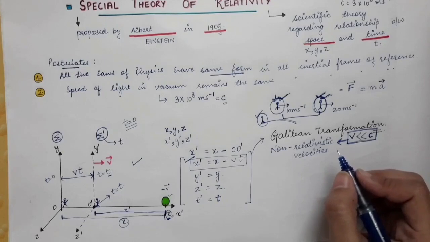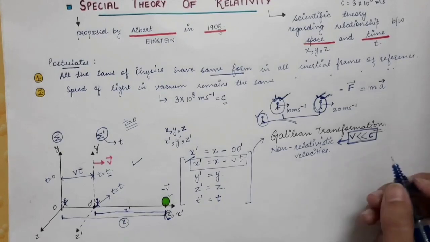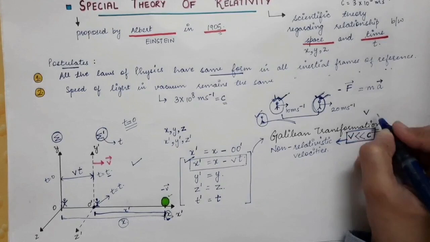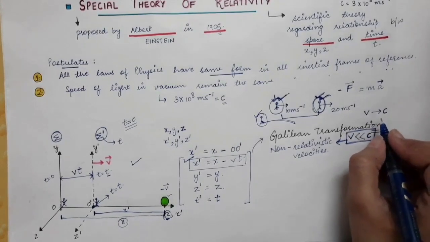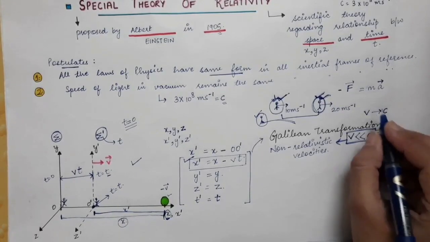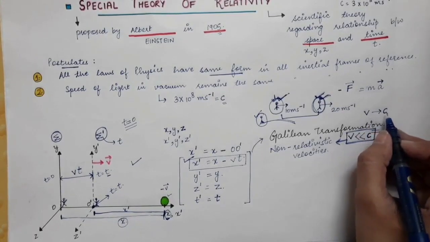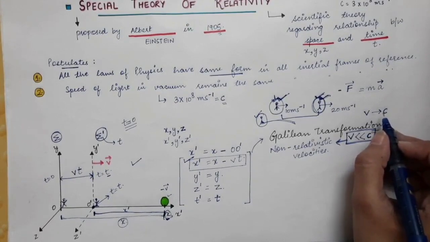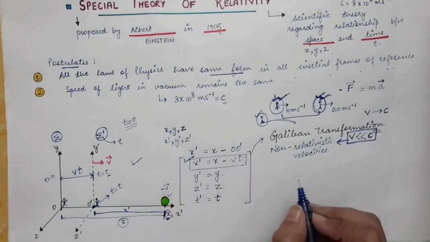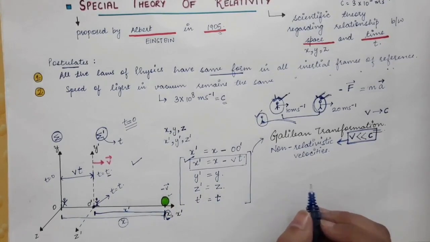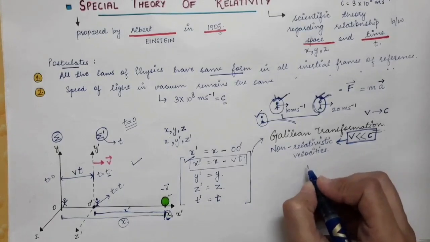But in actual, if we talk about velocities which approach the speed of light, that is, we are talking about the relativistic region now. In that case, these transformation equations take up another form.